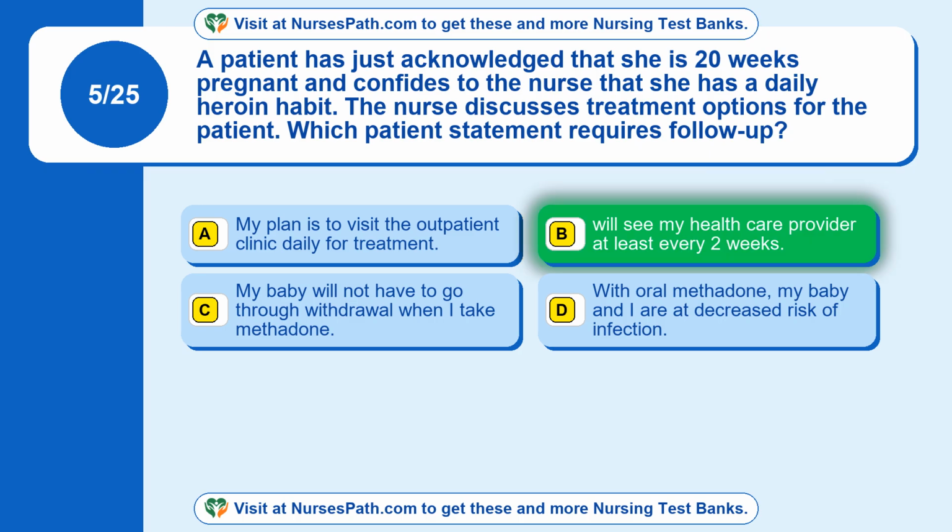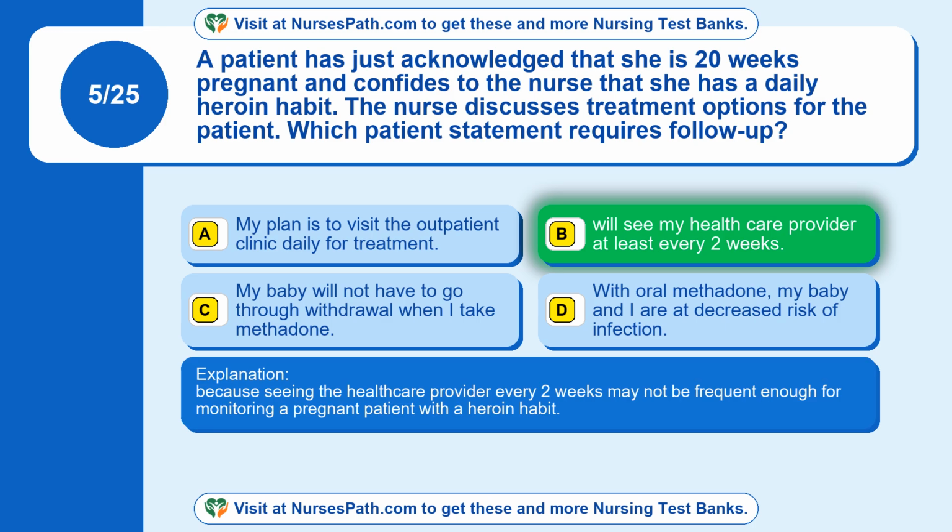The correct answer is option B, I will see my healthcare provider at least every 2 weeks. Because seeing the healthcare provider every 2 weeks may not be frequent enough for monitoring a pregnant patient with a heroin habit.